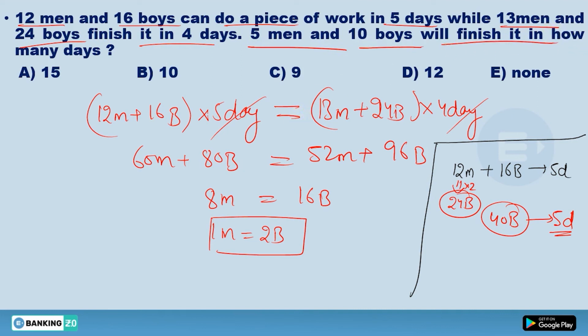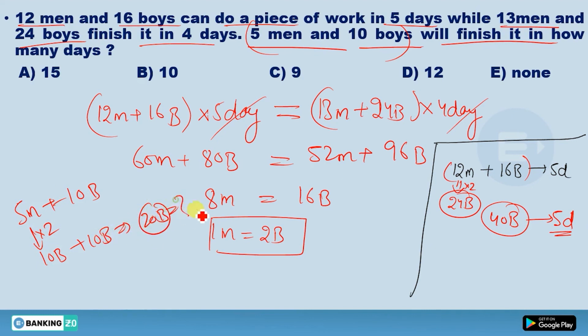So for all these types of questions you have to convert everything into a single unit. Here I have converted this into boys, so this equation should be converted into boys also. So 5 men plus 10 boys, you know 1 man equals 2 boys, so 5 into 2 is 10 boys plus 10 boys. You will get 20 boys. It means the question is: if 40 boys can do a piece of work in 5 days, then in how many days will these 20 boys do it?